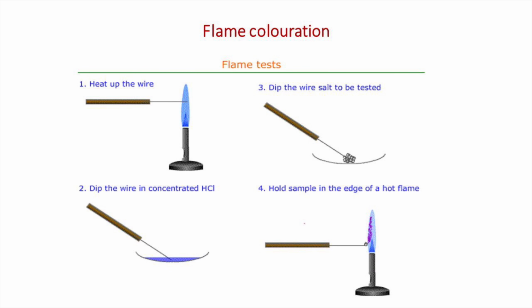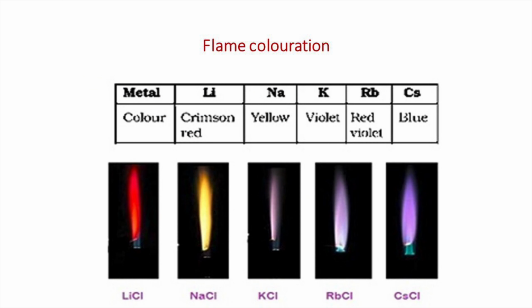The end of the wire should then be placed into a non-luminous Bunsen flame. The color of the flame is observed and recorded. The alkali metals and their salts impart characteristic color to a non-luminous Bunsen flame. Lithium imparts crimson red, sodium imparts golden yellow, potassium imparts lilac, rubidium red violet, and cesium sky blue.